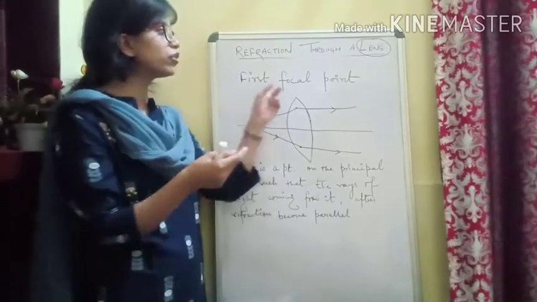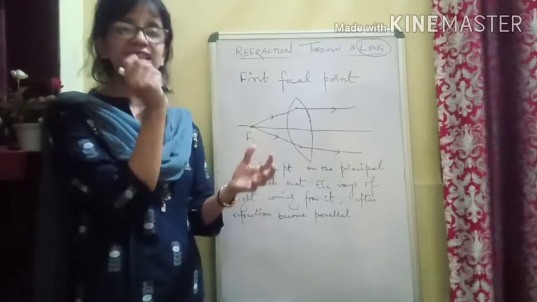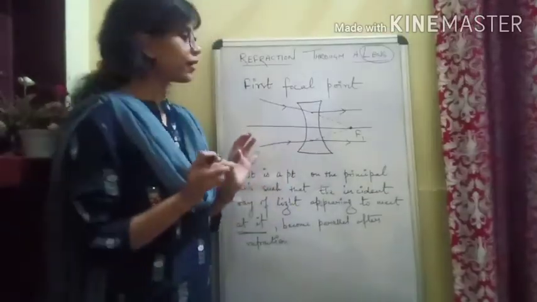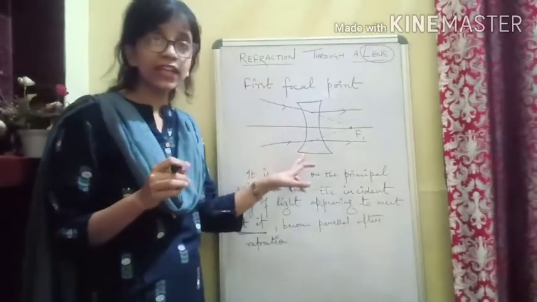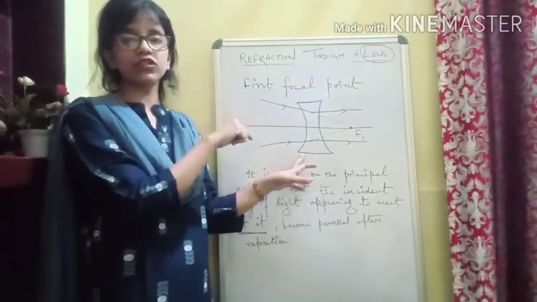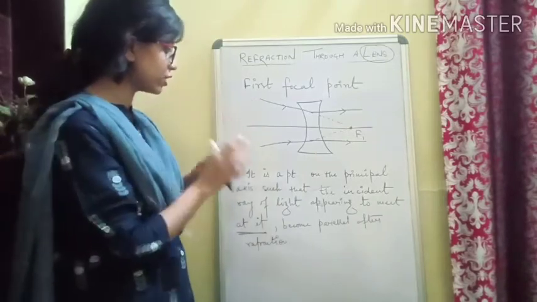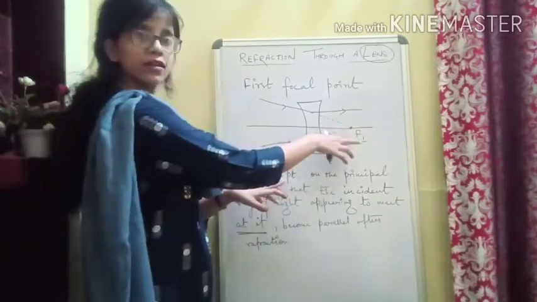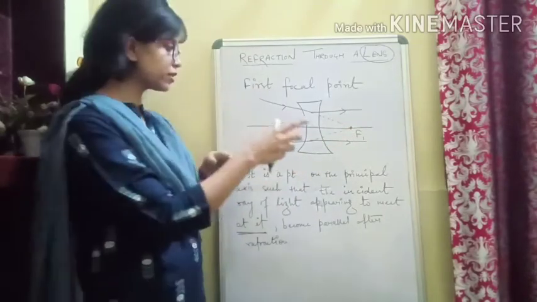Now if we define the first focal point for a concave lens, it is similar with a slight change. Here I have drawn the first focal point for a concave lens. Earlier we saw the convex lens, and now I have drawn it for the concave lens. If you see, it is a point on the principal axis, as we learned there too.